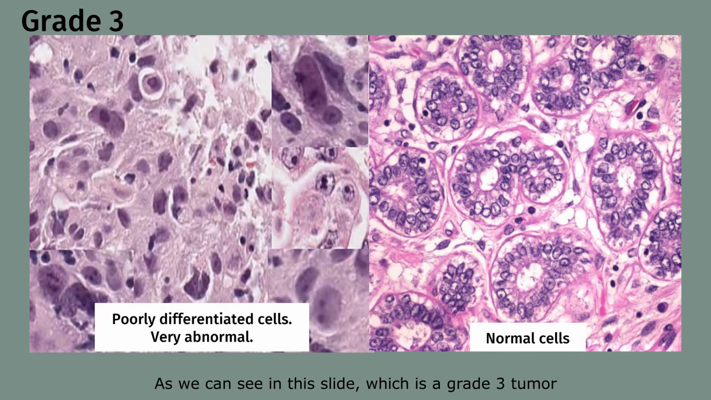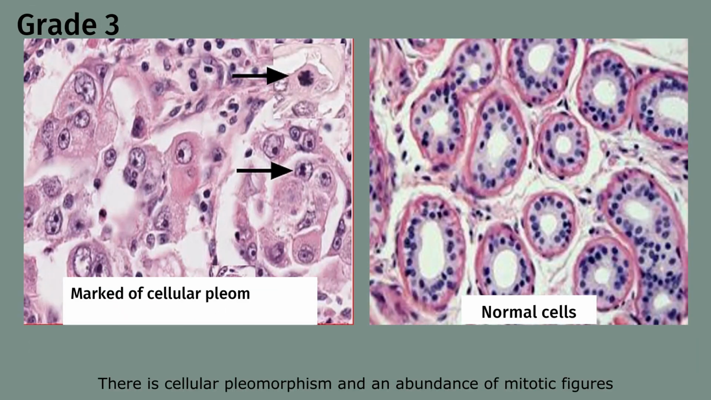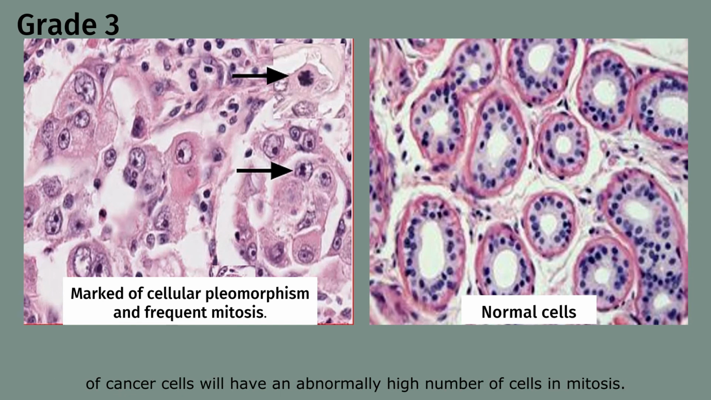As we can see in this slide, which is a grade 3 tumor, the cells are poorly differentiated, grow and spread rapidly, marked with a cellular pleomorphism, which is variation in size and shape of cells, and frequent mitosis. It has largely pleomorphic cells, the nucleus has prominent nucleoli, coarse chromatin, and it is excessively stained. We can see that the chromatin is dark in color in this slide. There is a cellular pleomorphism and an abundance of mitotic figures seen in these slides, since they are rapidly dividing cells, and thus tissues composed of cancer cells will have an abnormally high number of cells in mitosis.